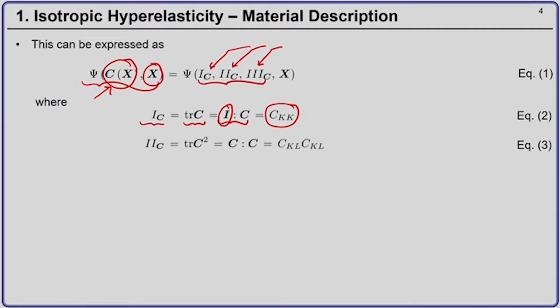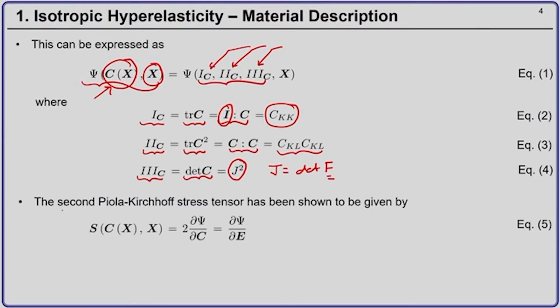The second invariant of the right Cauchy Green deformation tensor is defined as the trace of C squared, which is nothing but the double contraction of C with itself, and this in indicial notation can be written as C_KL into C_KL. And the third invariant is nothing but the determinant of the right Cauchy Green deformation tensor, which is J squared, where J is the Jacobian, the determinant of the deformation gradient tensor.